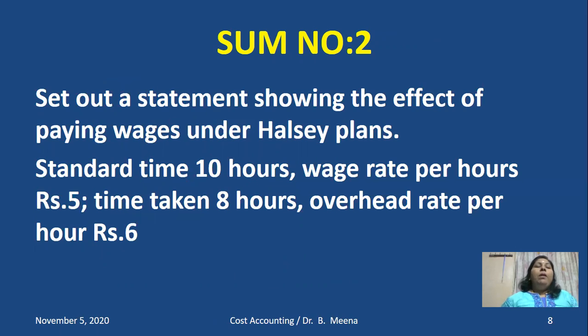Let me check one more problem. Set out a statement showing the effect of paying wages under Halsey plans. Standard time is 10 hours, rate per hour is 5, time taken is 8 hours, and the overhead rate per hour is given. Why am I teaching this problem? Because we have additional information about the overhead rate per hour, that is rupees 6. So how do we calculate the earnings in this kind of problem?